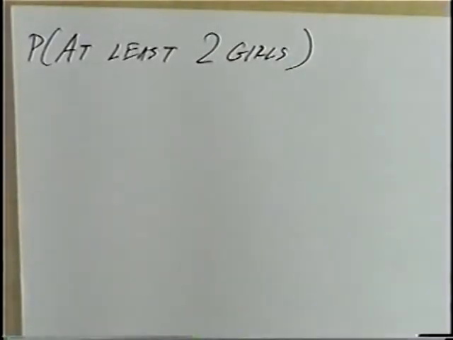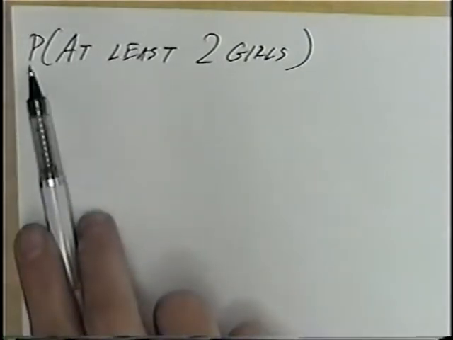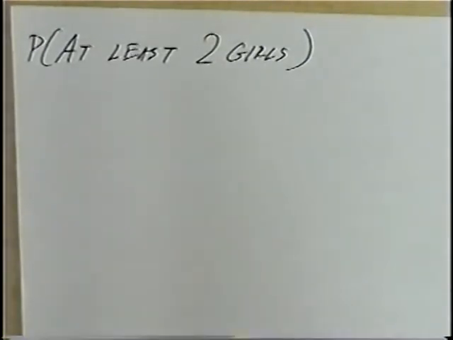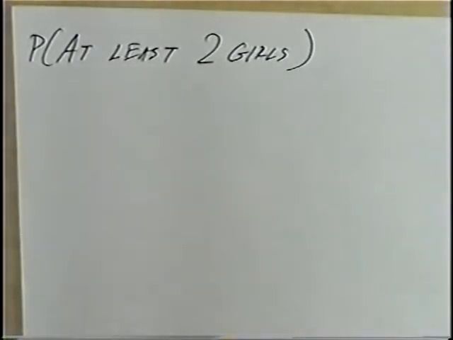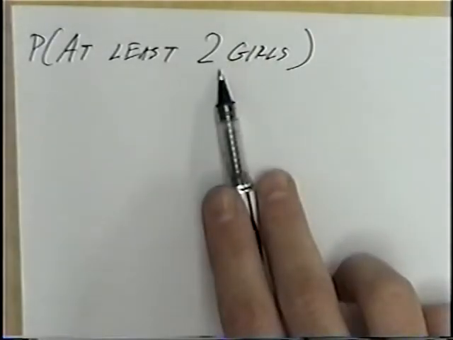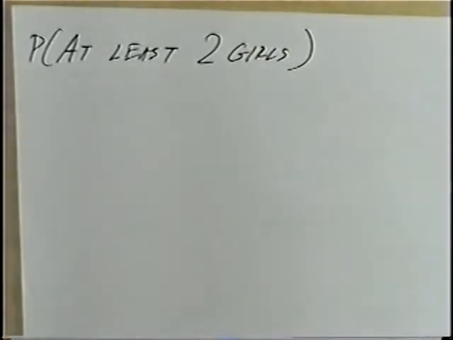Last question for the section. Having the same word problem, we'll find the probability we'll have at least 2 girls. At least 2 girls means we could have 2 girls or more. Since we're picking 3 people, we can either have 2 girls or 3 girls.